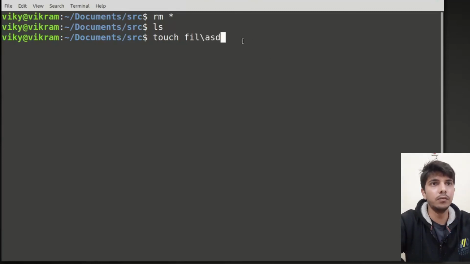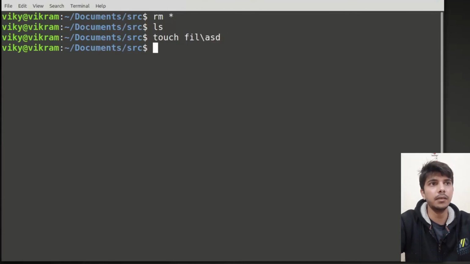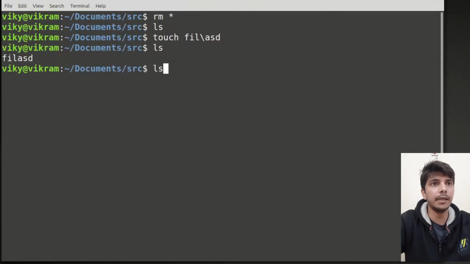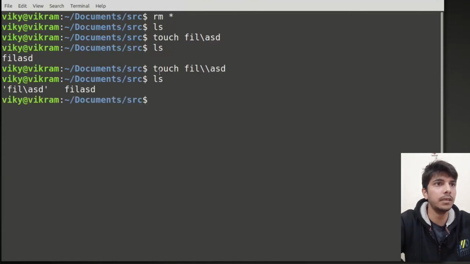I want the file name to be this. But if I press enter, you will see the file name does not contain the escape. For that I can write the escape here. It means that the next character should not be treated as some sort of special character. Now if I press enter, you will see the file name with the escape has been created.